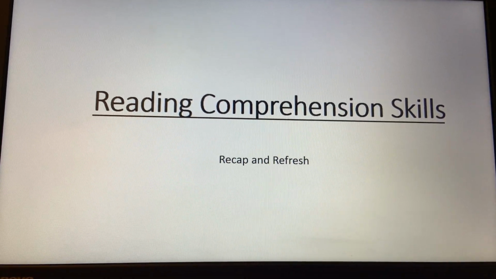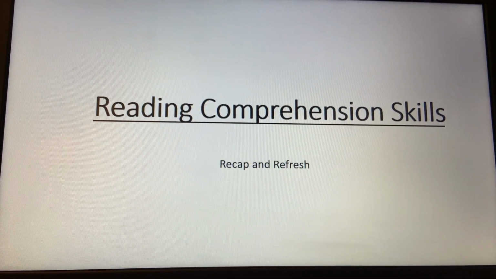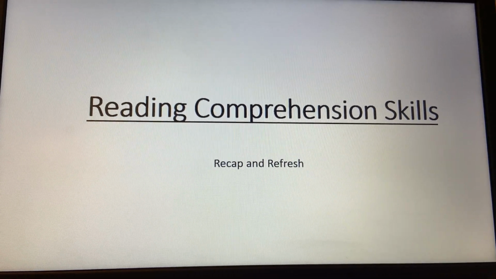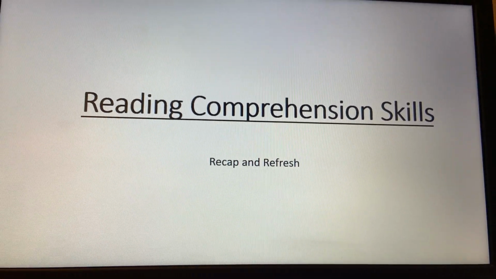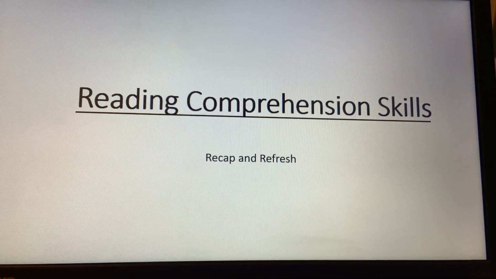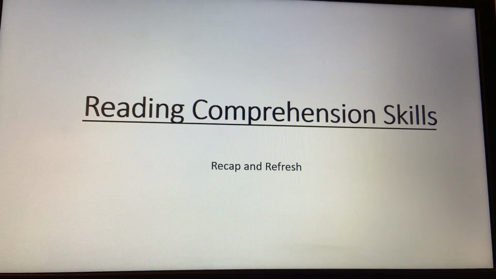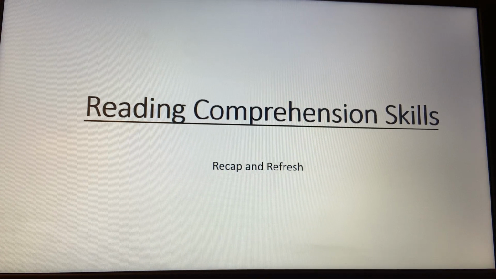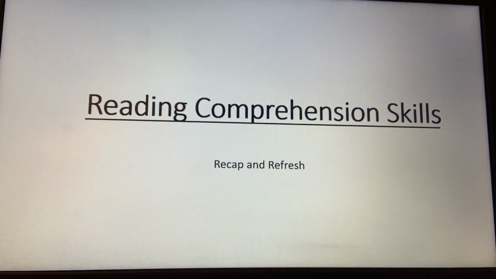Hi Year 6, so today's reading lesson we're going to focus on reading comprehension skills. It's just a recap and refresh, and then you've got a comprehension activity to do following that. So I'm going to talk you through the different strategies that we teach and discuss in school, just as a recap for you before doing it.